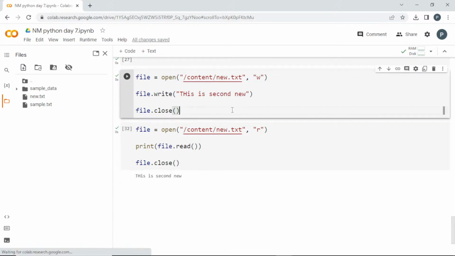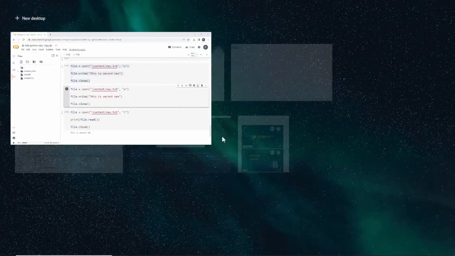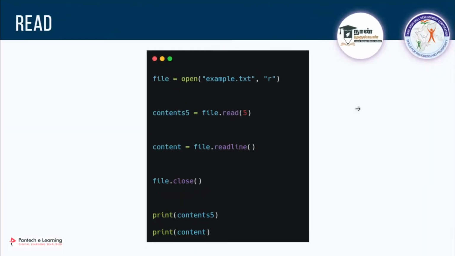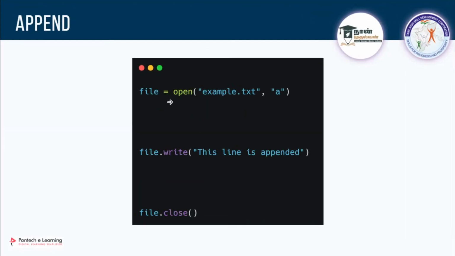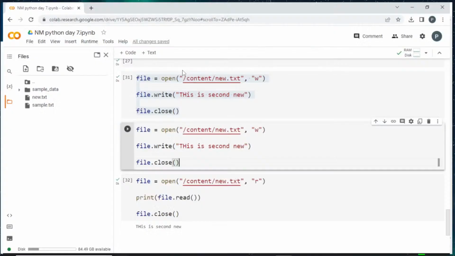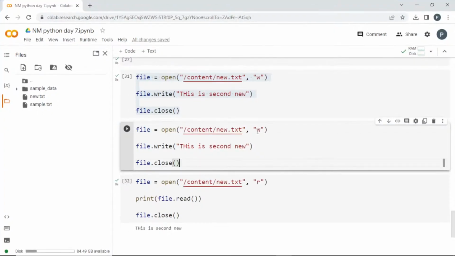Or else, if I want to append something, what is the mode for appending? Do you guys remember? If you want to append something, you can use this A option. Appending means it will get added to the things already present there. So I can go and change this W to A. I can use the write option only, but it will be added.